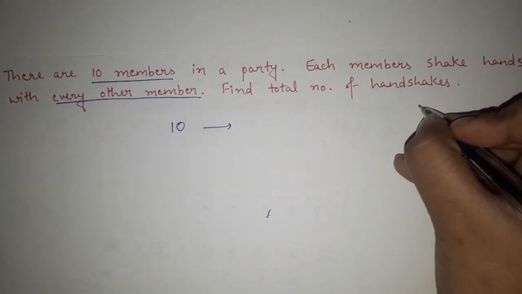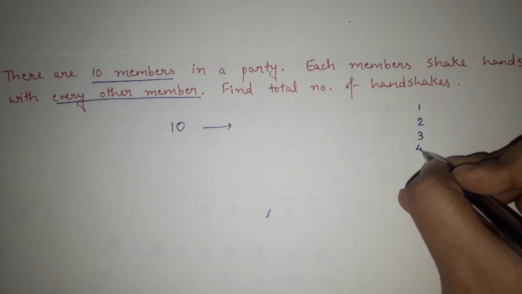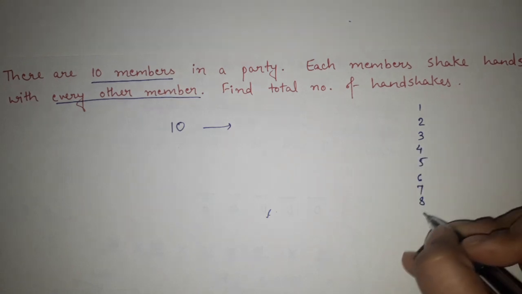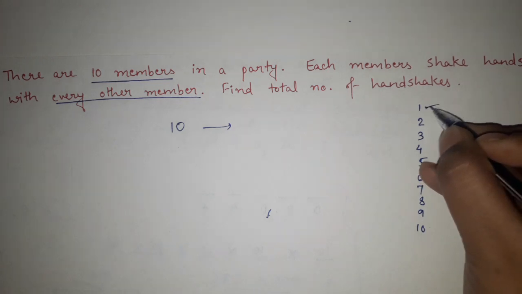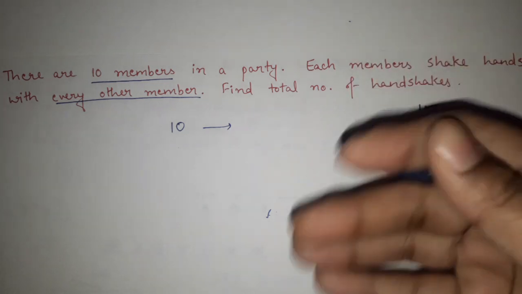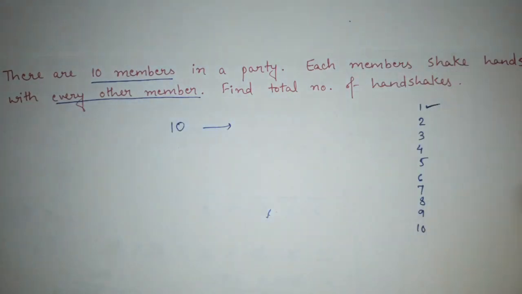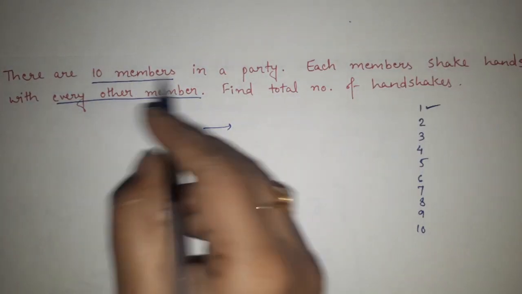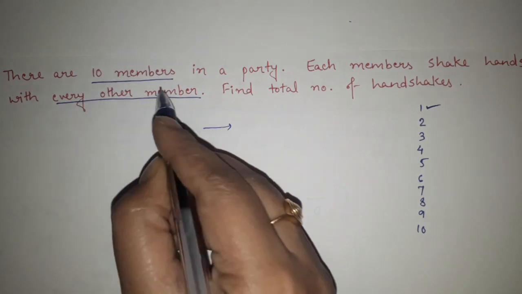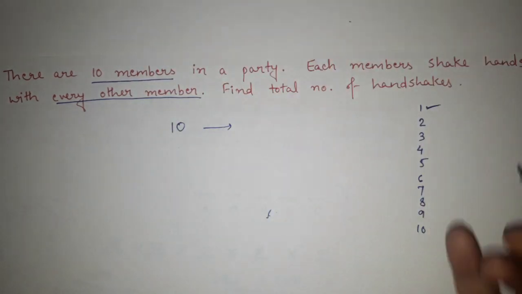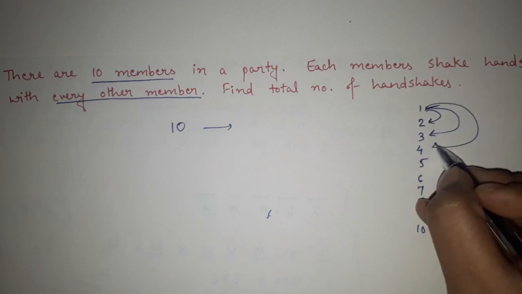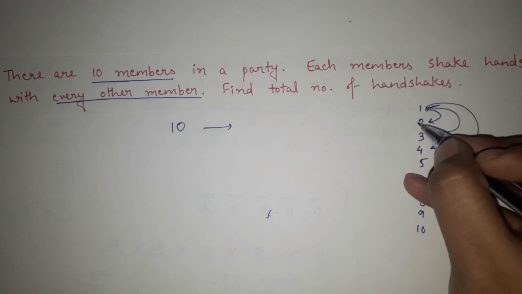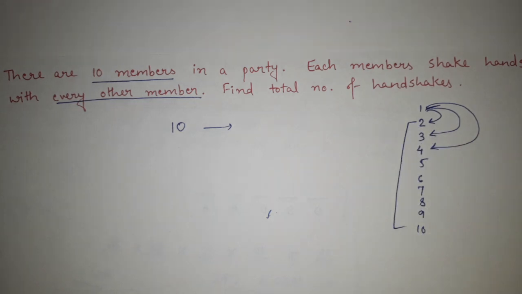Understand it like this. We are having 1, 2, 3, 4, 5, 6, 7, 8, 9, 10. These are the 10 members. Now, when 1 is starting to handshake, 1 will not handshake itself, right? Obviously, because every member is shaking hand with every other member. So, 1 is shaking hand with 2, 1 is shaking hand with 3, 1 is shaking hand with 4. So, 1 will shake hand with all these members, but obviously 1 will not shake hand with itself.